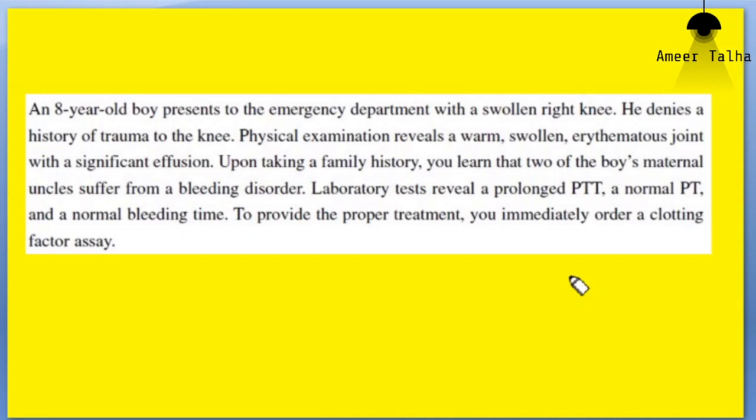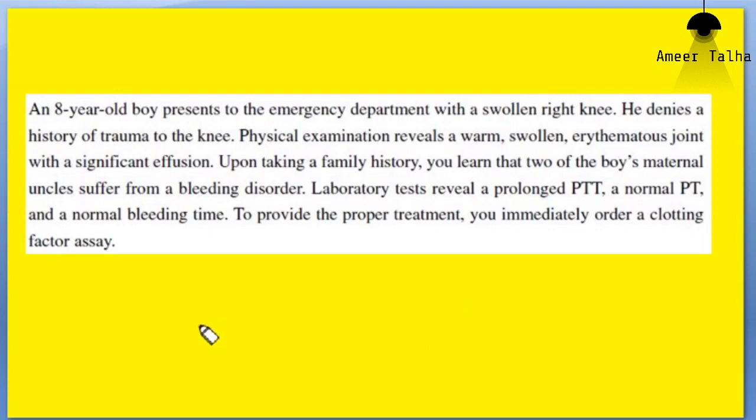Okay. So we have two lab tests. We usually use the term coagulation profile for these tests. Coagulation profile includes bleeding time and clotting time.